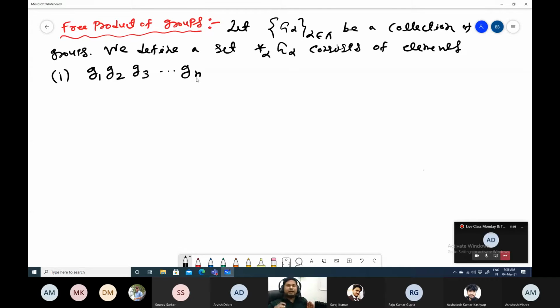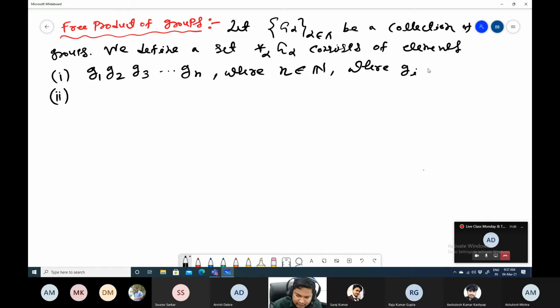This way we are writing the elements, where n is some natural number. You can write n greater than or equal to 0 as well, but for the time being I am writing natural number. And it has another property that any two adjacent elements will not be in the same group. Here we can write where